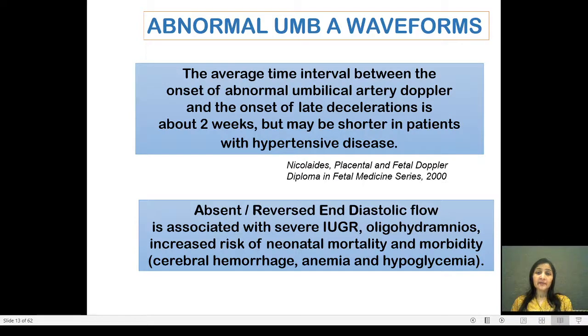The average time interval between the onset of abnormal umbilical artery Doppler and the onset of late decelerations is about 2 weeks, but it may be shorter in patients with hypertensive disease. Absent or reversed end diastolic flow is associated with severe IUGR and oligohydramnios, and it increases the risk of neonatal morbidity and mortality both, including complications such as cerebral hemorrhage, anemia, and hypoglycemia.